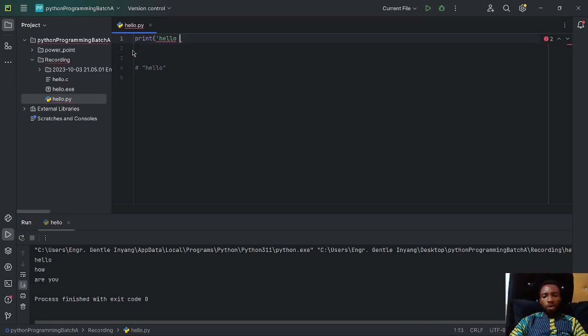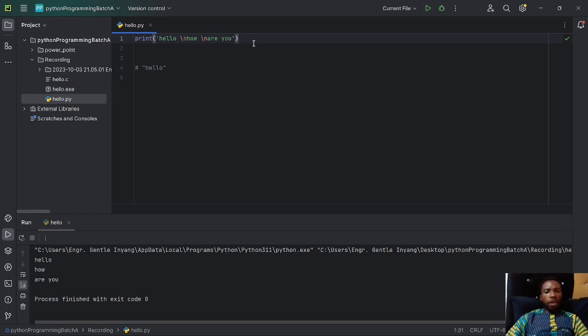So I'm going to print hello. After that, I'm going to pass slash n to take it to the next line, and I'm passing how. After that, I'm going to pass another slash n for the next line. How are you? Right, just like that. Then we end it with the same single quote, and then close the bracket. Now with that, if I run the code, I'm still going to have the same output. You can see how are you. So that's the work of slash n instead of writing on different lines.